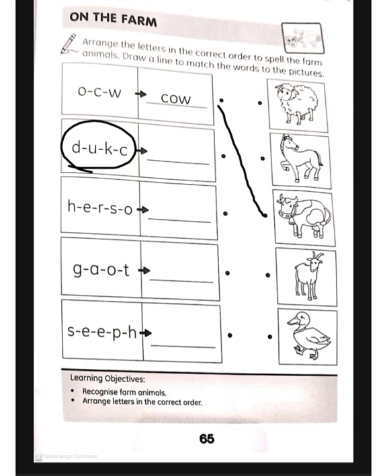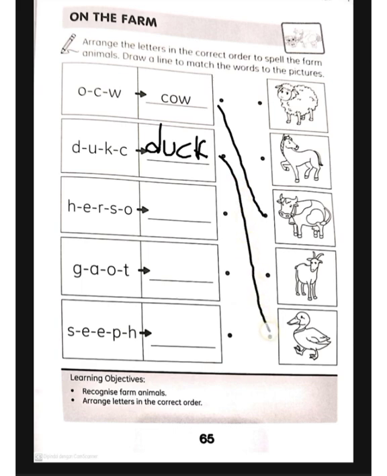This is duck. So I would like you to write down duck like this. Duck. Where's the duck? Yeah, let's draw line to duck. And then this one is horse. What is this, friends? Horse. The horse is spelled like H-O-R-S. Di belakang tidak dibaca. Horse itu namanya silence E, silence A. Horse. Where is horse? Draw line here.